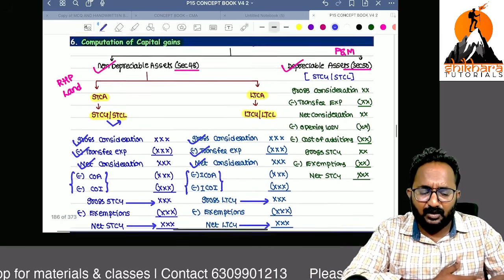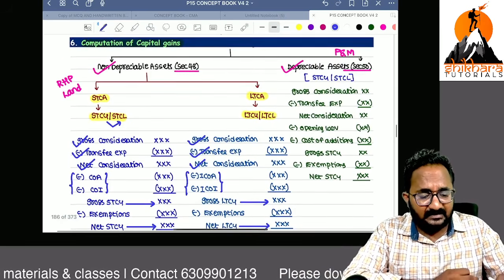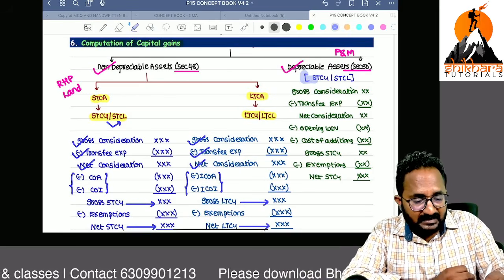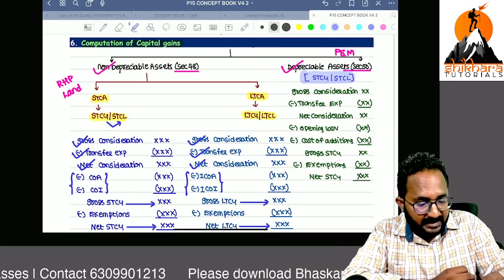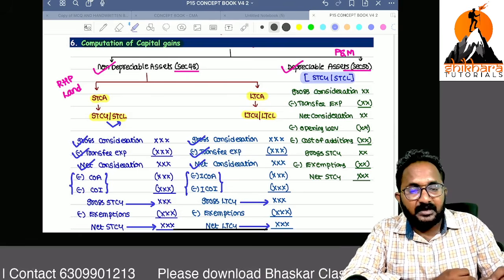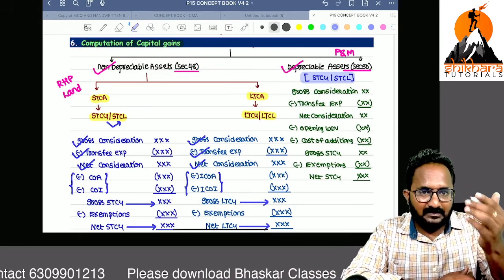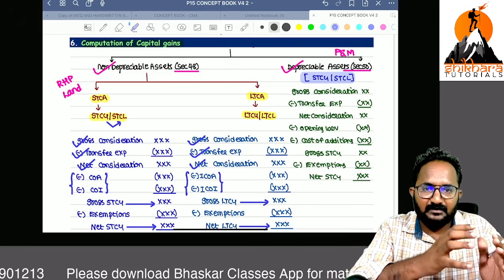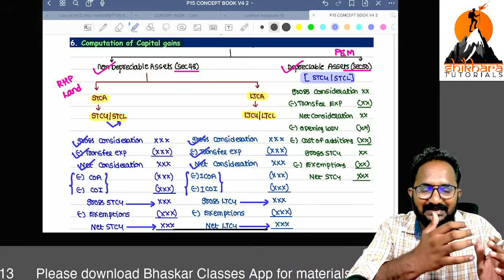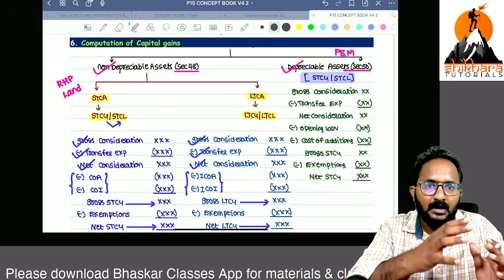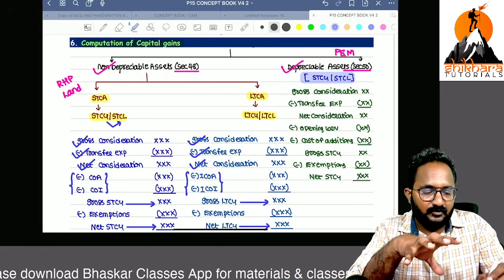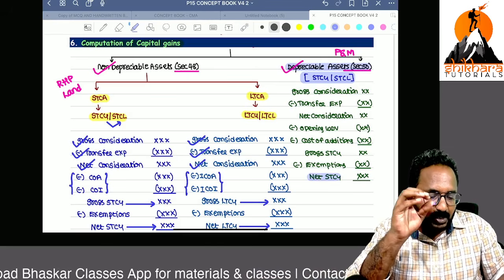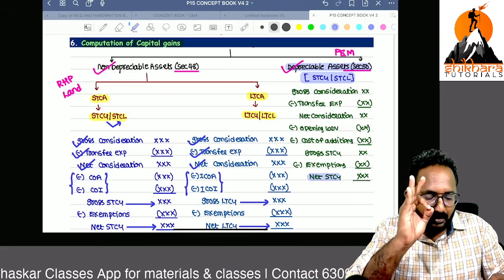So this format you know already, but remember, in case of a depreciable capital asset, if you calculate the capital gain, the resultant income will always be short-term capital gain or short-term capital loss, because every year from the year of purchase you are reducing the depreciation. Now that asset value in your hands is a mark to market value only. So that's why in case of section 50 computation of capital gain, the resultant income will be short-term capital gain or short-term capital loss only.